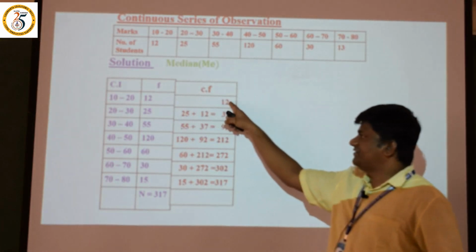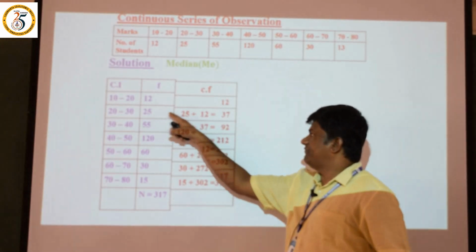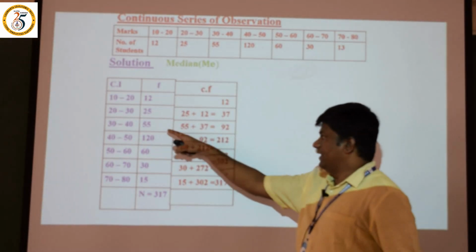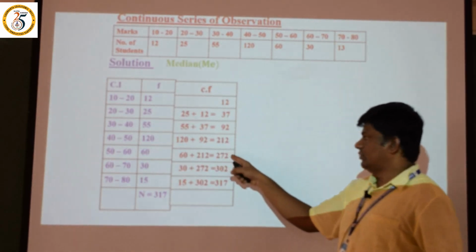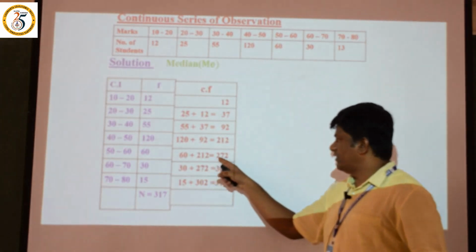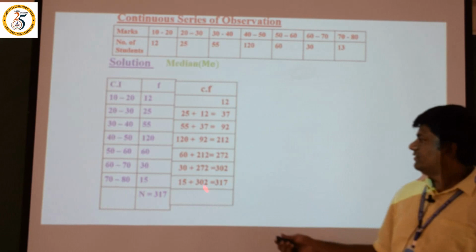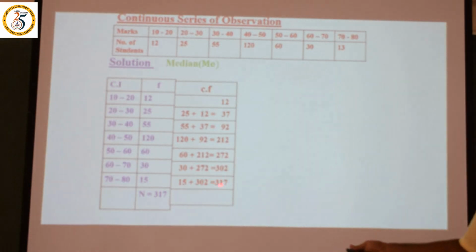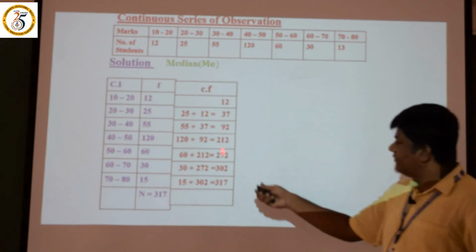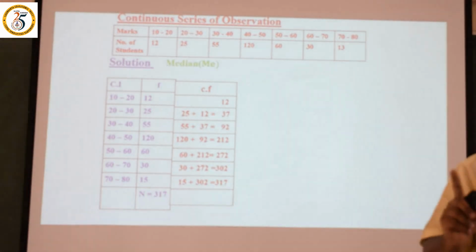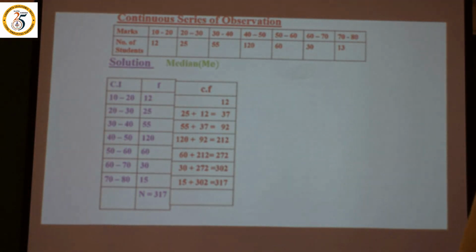First one you can take as it is, 12. Then you have to add the next frequency: 25 plus 12, 37. Then 55 plus 37, 92. 120 plus 92, 212. 60 plus 212, 272. 30 plus 272, 302. Then 15 plus 302, 317. Look here, the total f is 317. Even the Cf, the final value, has to be equal to the total frequency. This is what Cf is. Now let us move to the formula.